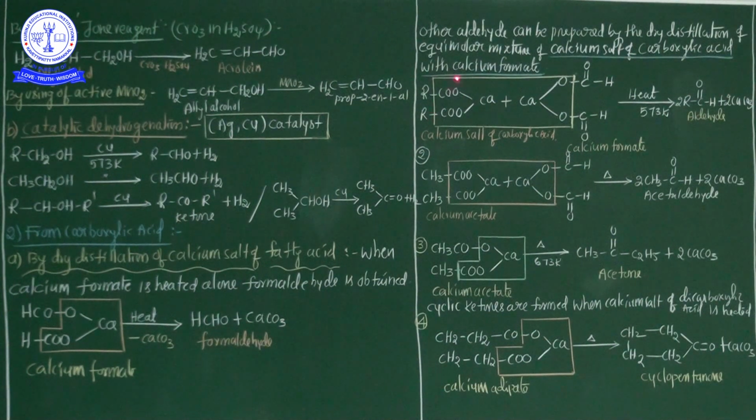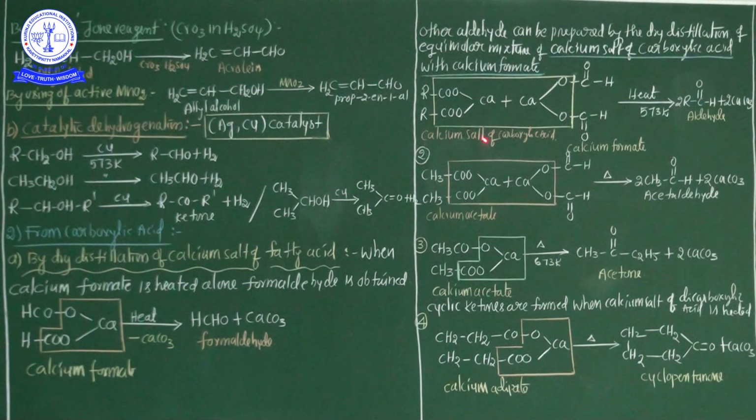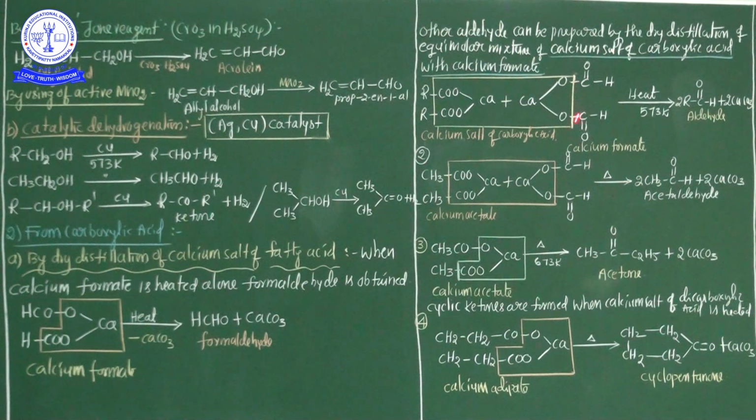See here, (RCOO)2Ca plus (HCOO)2Ca. This is the calcium salt of carboxylic acid, and this is calcium formate. So calcium formate is involved in the reaction with the calcium salt of the carboxylic acid on heating, giving aldehyde, and additionally calcium carbonate is separated. So this is the reaction mechanism.